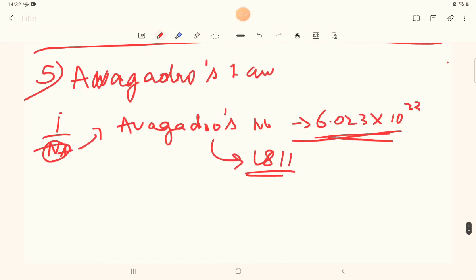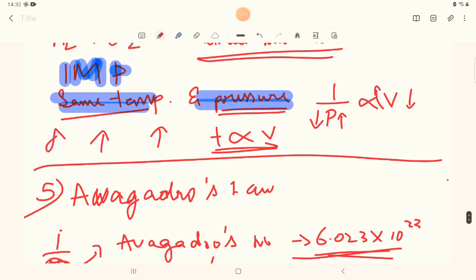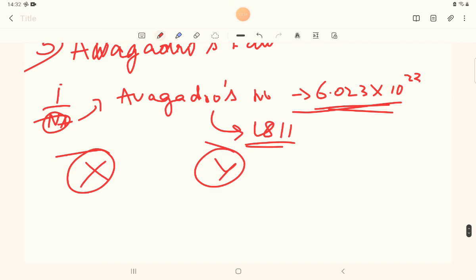So this Avogadro said that, okay, let me take an example. Two gases X and Y. So these are at same temperature and same pressure. This is basically the inverse of this law. So when these are at same temperature and pressure, they should contain equal number of molecules.